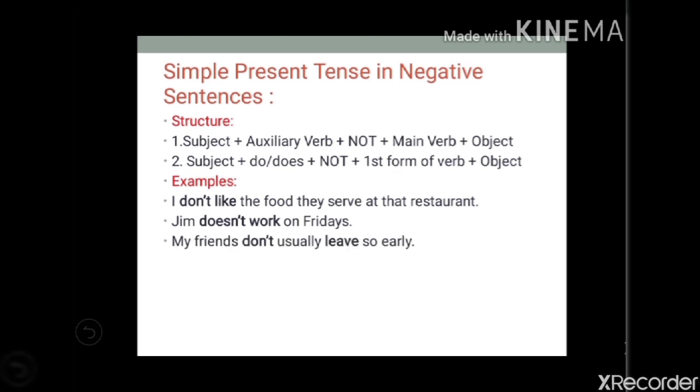My friends don't usually leave so early. So here, do plus not. I do not want to go with you. This is a simple sentence. I do not want: want is the root verb and to go with you is the object.